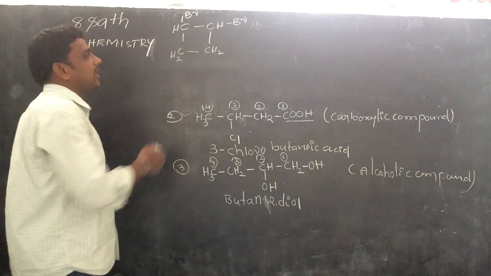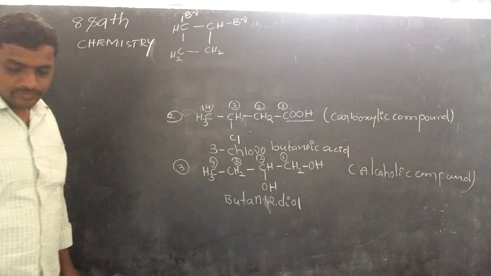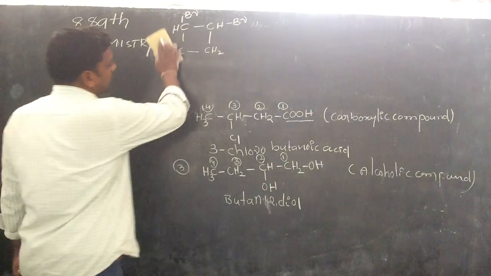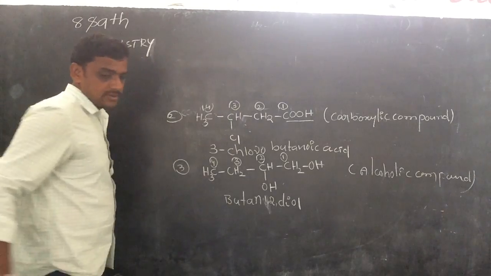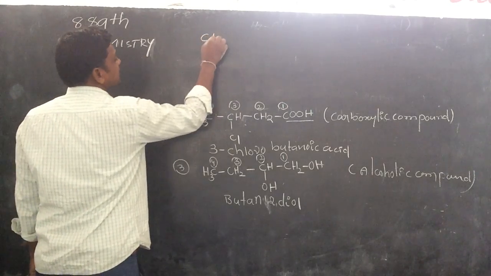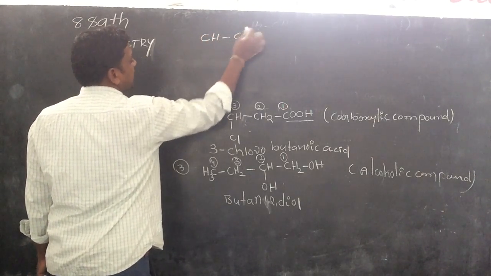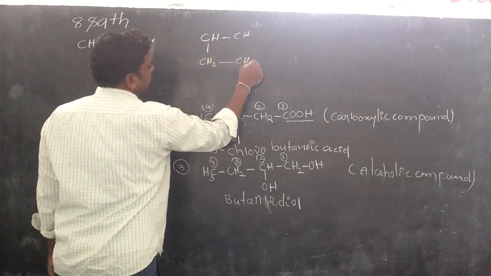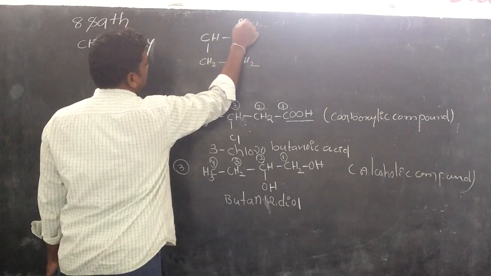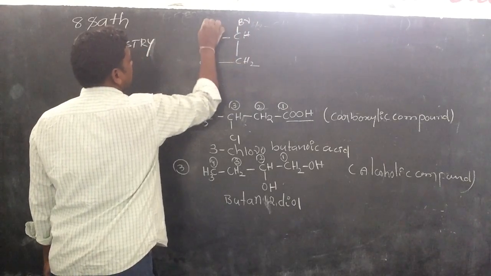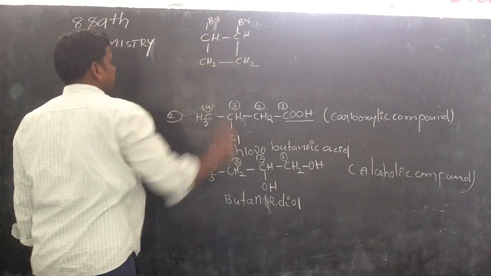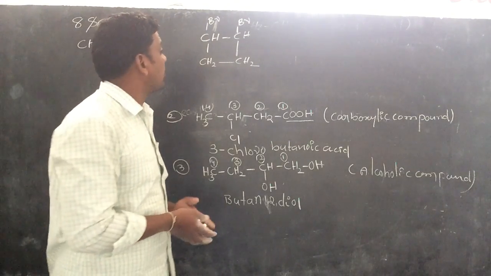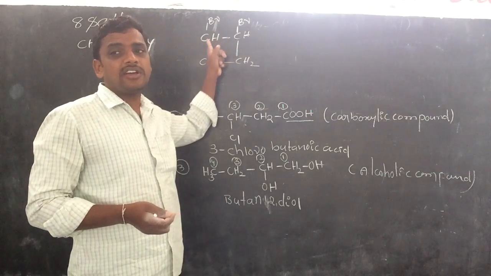We are giving the number. First, this one is a cyclo compound, so the first carbon is linked with the last carbon.